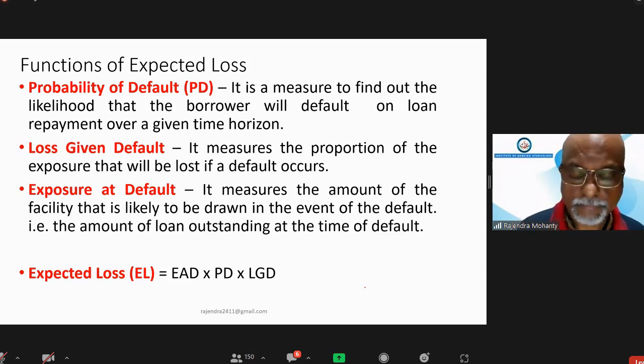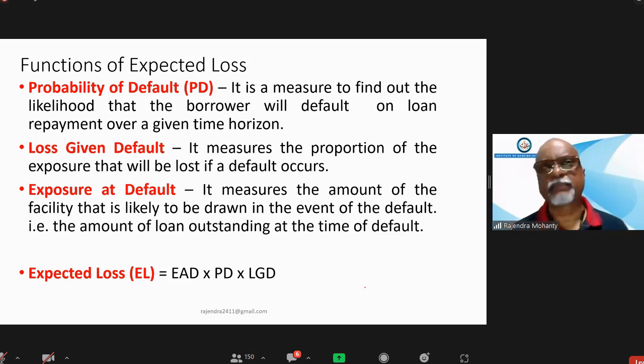Yes, sir. Okay, fine. Now, probability of default will be automatically given, sir, from all the exposures. In the question, PD will be given. Normally, it is given by the bank. So the question will contain PD, and exposure at default will be there as loan amount, and security amount will be given. You have to calculate the LGD.